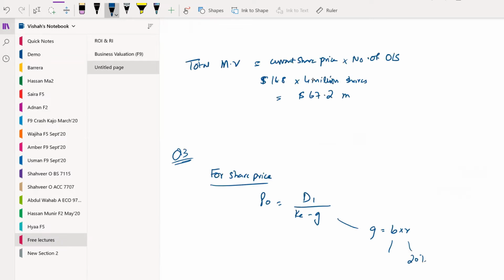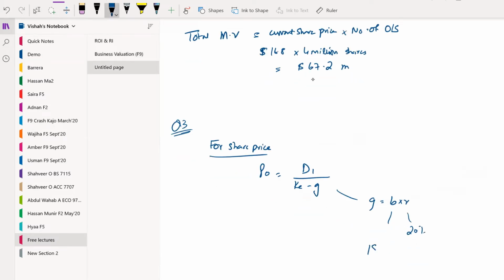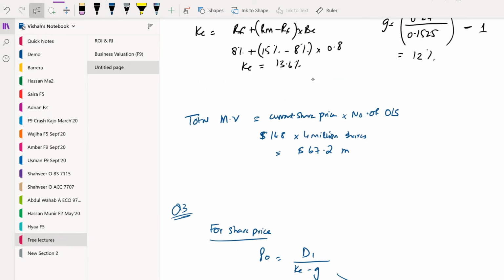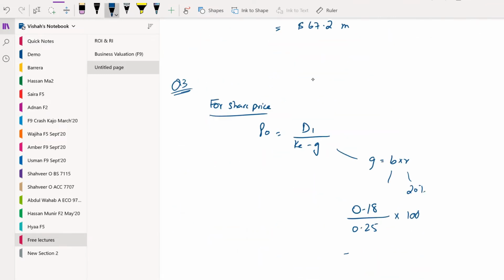So moving back to the solution, 18 cents or $0.18 over 0.25, that is our EPS. We'll get a percentage of 75. Subtracting it from the amount of 100, we will get a percentage of 25. That is our retention ratio.